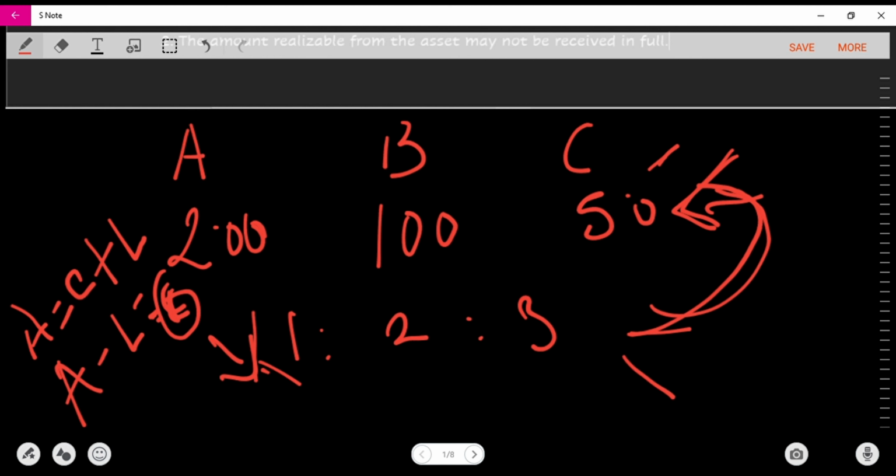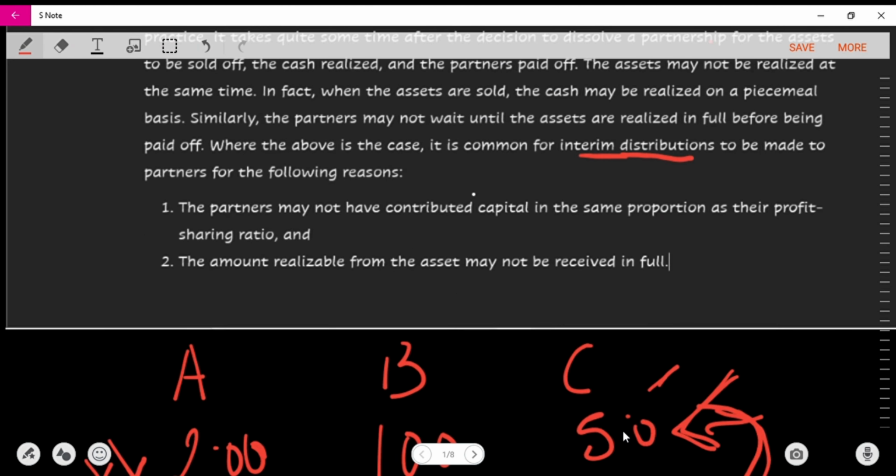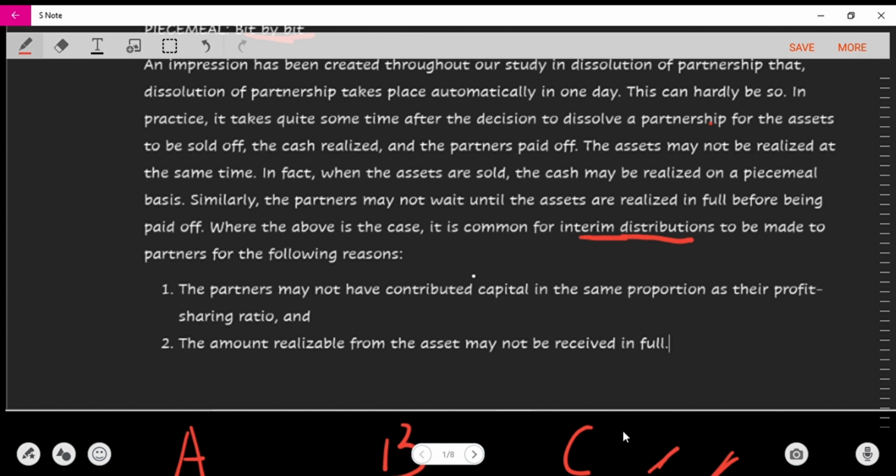And so now, the second reason why we give interim dividend is that the amount realized from assets may not be received in full. Just like we said, assets may be sold, but all the funds realized from it might not be received in full. So the little that we receive is going to be shared among the partners. This is a reason why we carry out interim dividend.